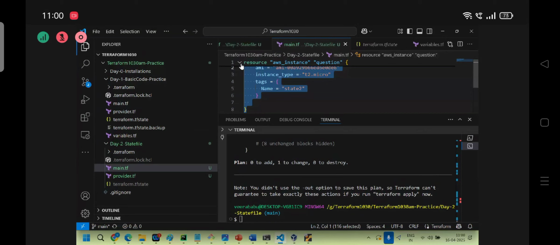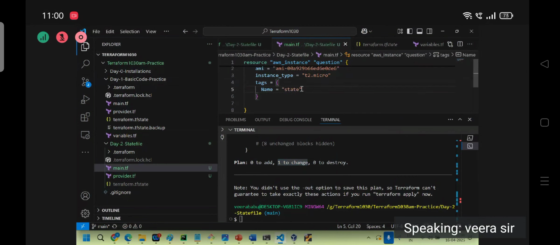Refresh changes are the same, but desired state changes are different. We have to move the current state to the desired state. In this case, one to change. Clear? The one to change is state to state 2 on the remote, not a local change, a remote change.